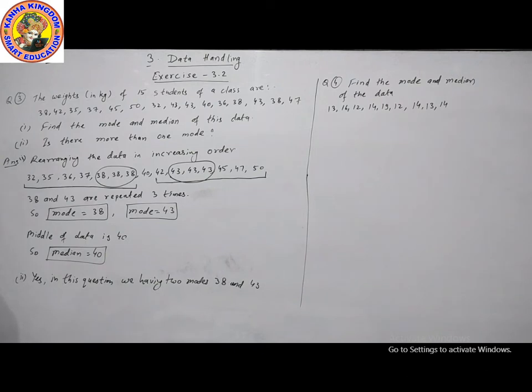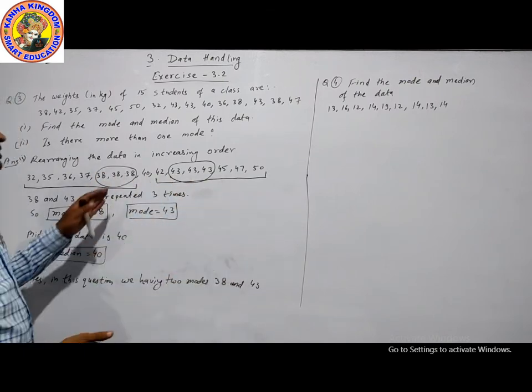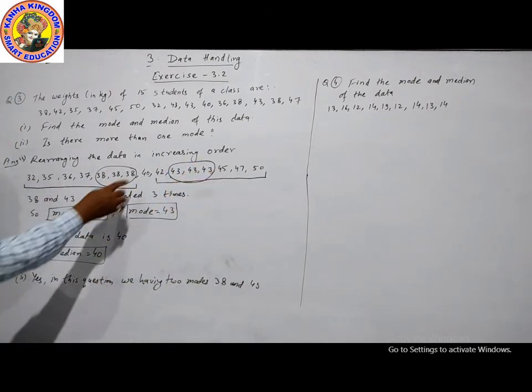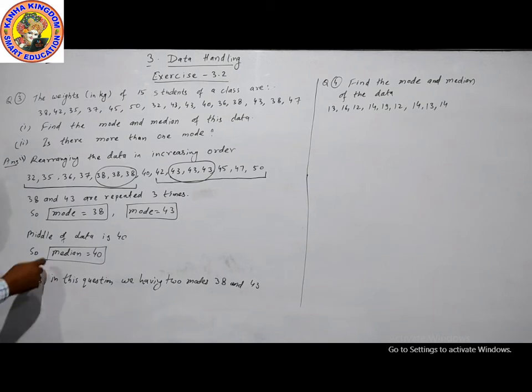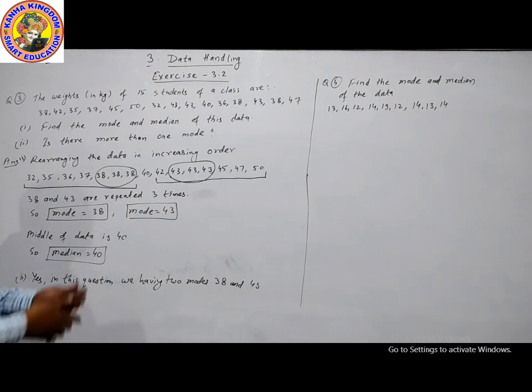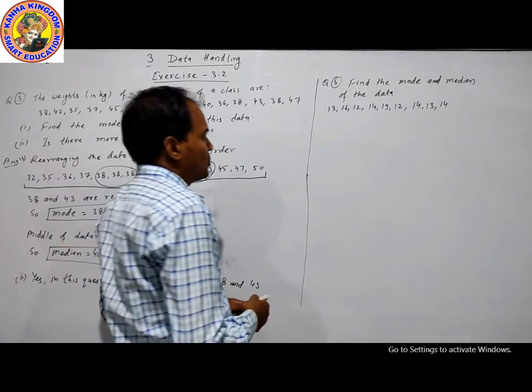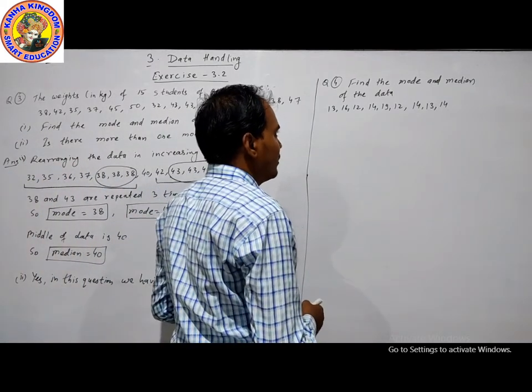Now median. Median is the middle of the data. There are 15 numbers of data. The half of 15 is 7.5. So we will remove 7 from the left side and 7 from the right side. The middle part is 40. So median is 40. Second question, is there more than one mode? Yes. In this question we have 2 modes, 38 and 43. Now question number 4, find the mode and median of the data.